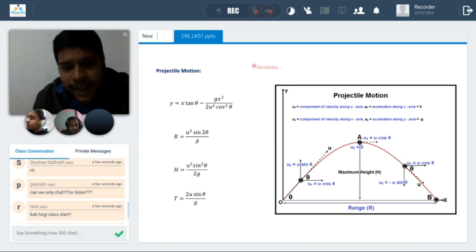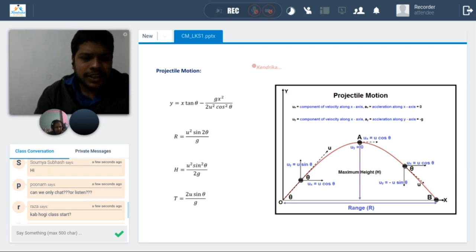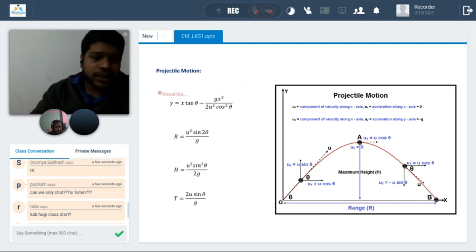Today, in one slide, I have kept everything regarding projectile motion. If they ask any question on projectile motion, you just need to know this much, and from this you can calculate. Sometimes they ask a 3.5 mark question from projectile motion. We have all done this, but if you have this slide and do 3-4 questions, I think any problem on projectile motion we can solve.